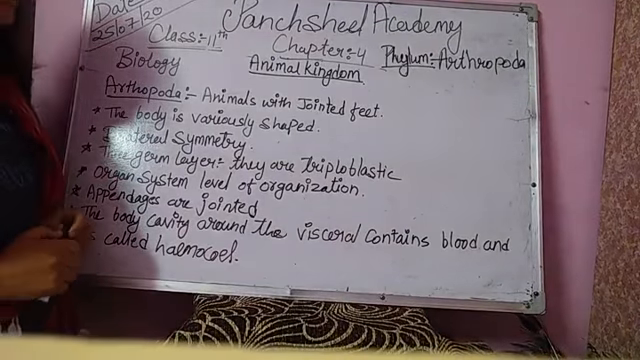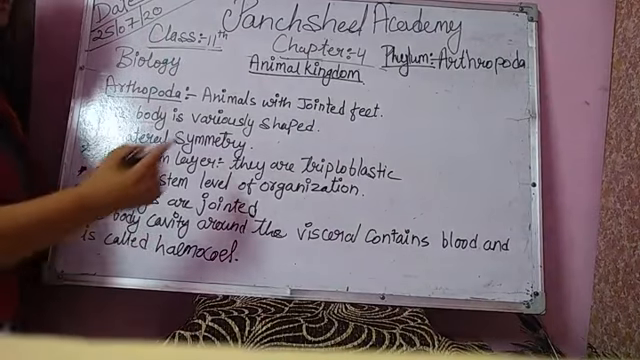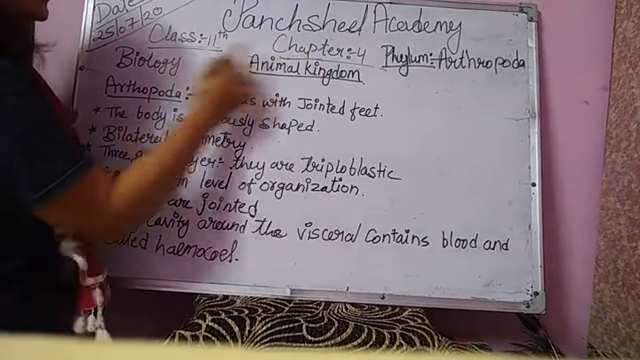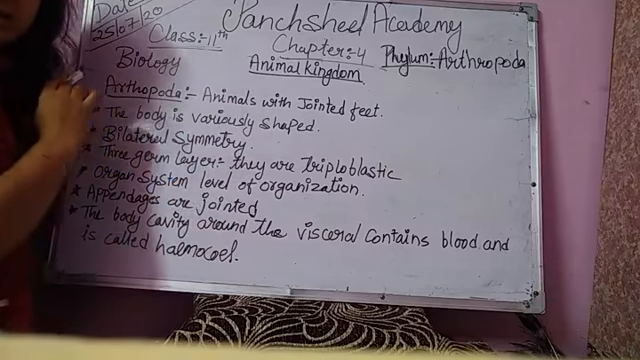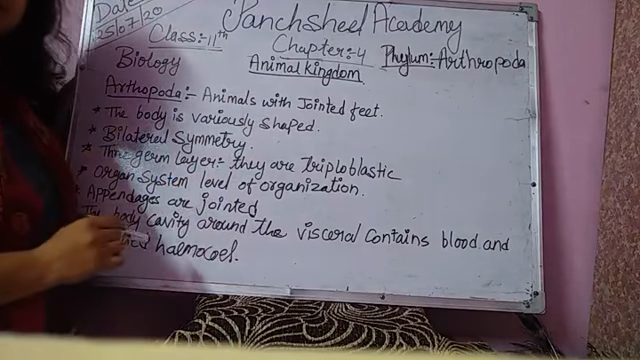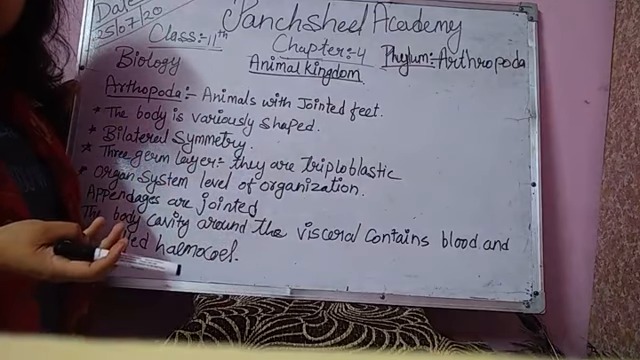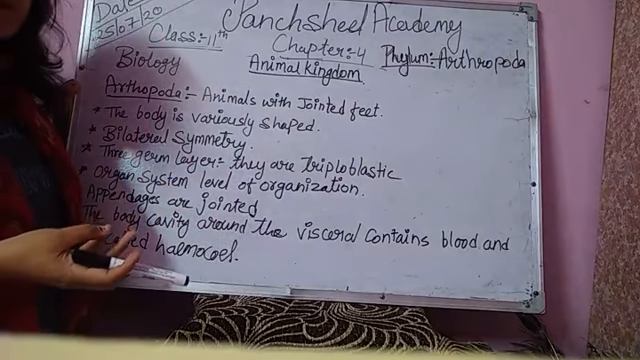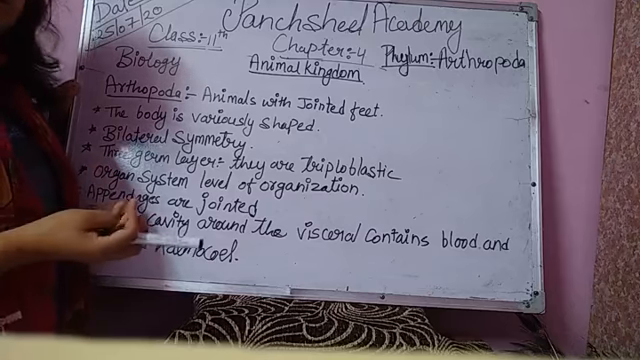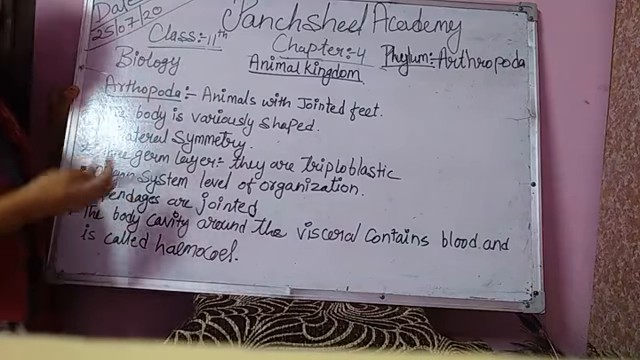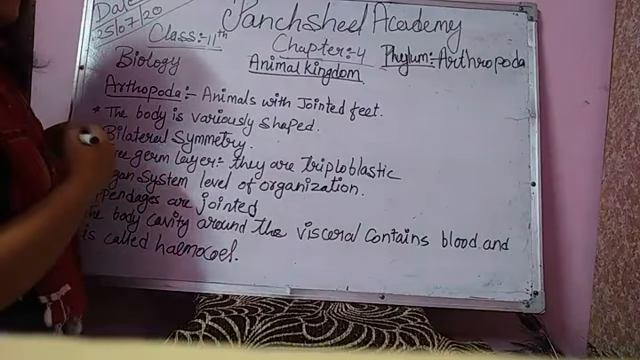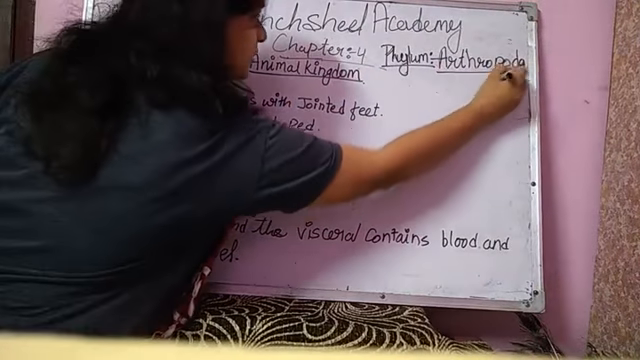Dear students, we are talking about Chapter 4, Class 11, Animal Kingdom. In the previous class, we discussed the different phyla like Porifera, Coelenterata, and Platyhelminthes. Now, in today's class, we are discussing the phylum Arthropoda.